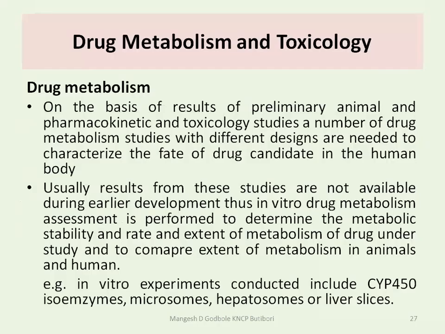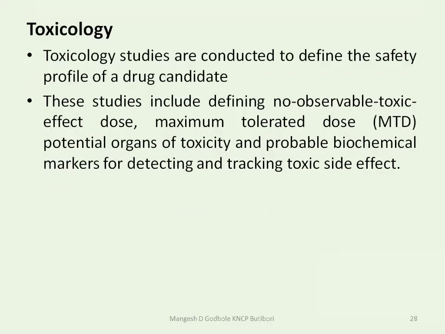Last is the drug metabolism and toxicological study. When a drug enters the body, how does it get metabolized? After metabolism, byproducts are generated. Whether that byproduct is harmful to the body or not, that we have to study. If there are toxicological effects, it may affect some organs like the liver, that we have to study.